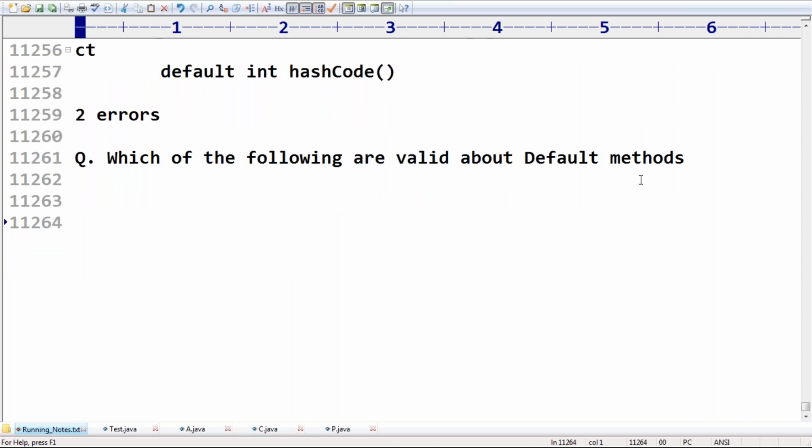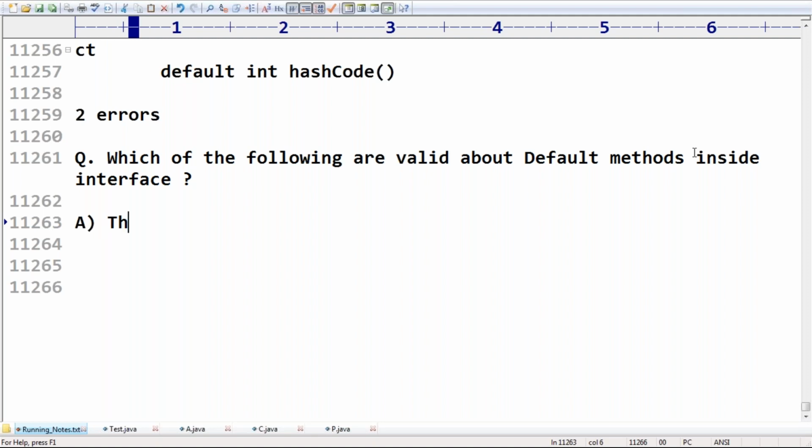Which of the following are valid about the default methods inside an interface? First option: this concept was introduced in Java 8.